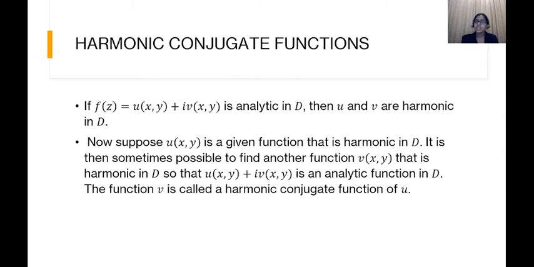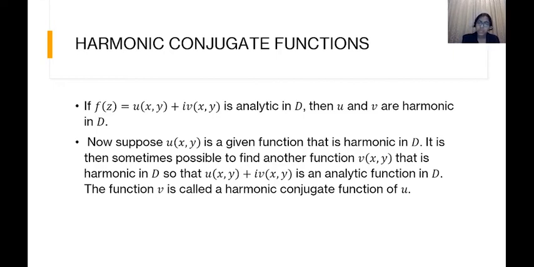Suppose u is a given function which is harmonic in the domain D. It is then sometimes possible to find another function v that is harmonic in D such that u plus iv will be an analytic function in D. If such a function can be determined from the given harmonic function, then that harmonic function which is found is called the harmonic conjugate.